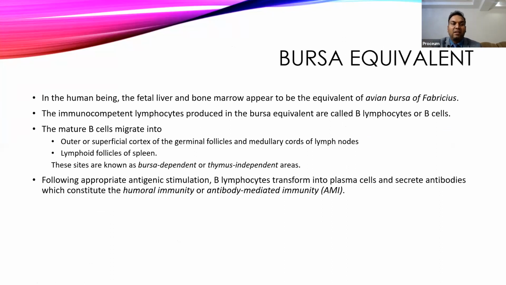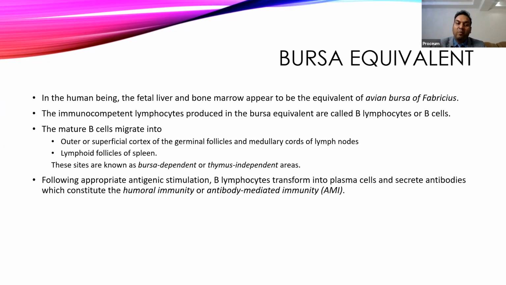Then we come to the bursa equivalent. The avian bursa of Fabricius is present in birds, where the B lymphocytes develop. We don't have the bursa of Fabricius in the human body. The equivalent sites where B lymphocytes develop are the bone marrow and fetal liver, where they are trained and educated. Similarly to T lymphocytes, B lymphocytes are exposed to self antigens, and those which react to self antigens are eliminated, while those which don't react are trained and sent back to the blood.